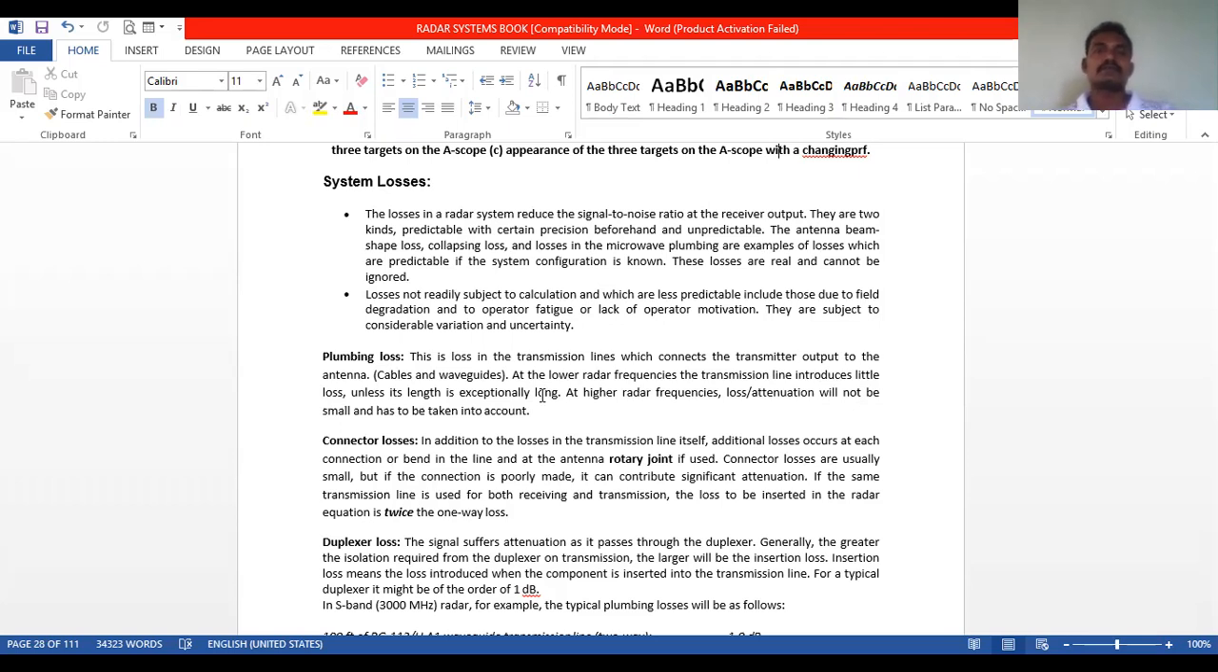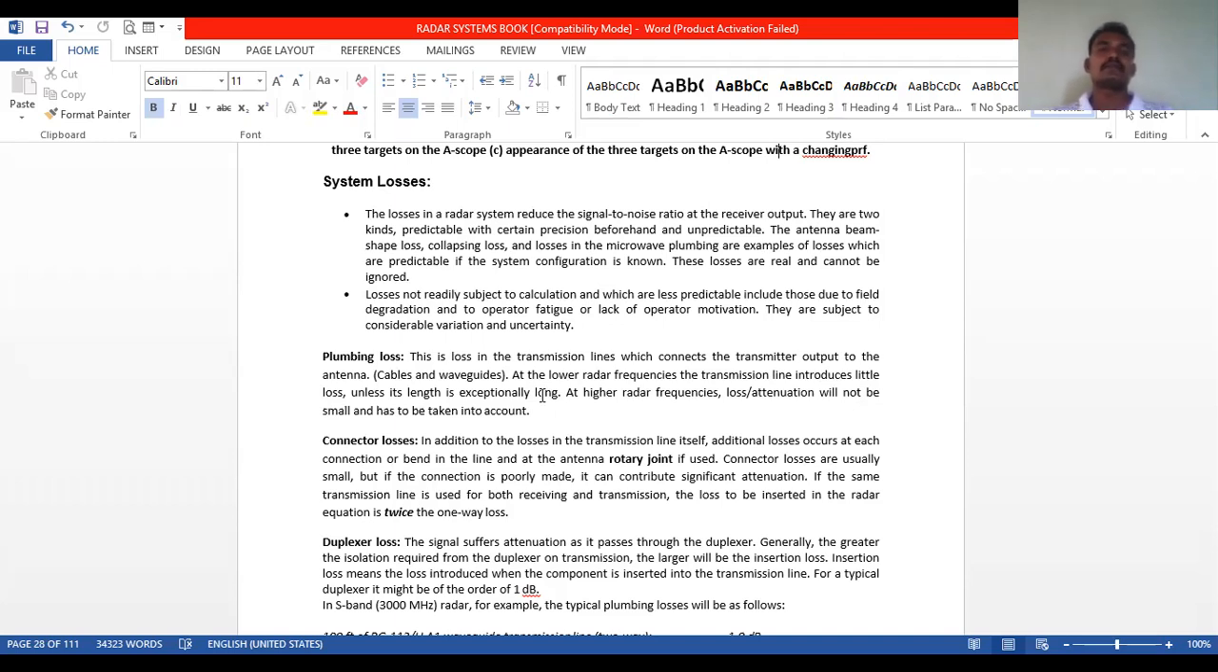This is the difference between predictable and unpredictable losses. Predictable losses are real losses; we can't ignore these losses. But unpredictable losses, we can ignore. These are less predictable, due to field degradation and the lack of operator motivation.